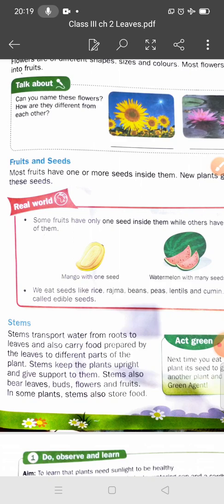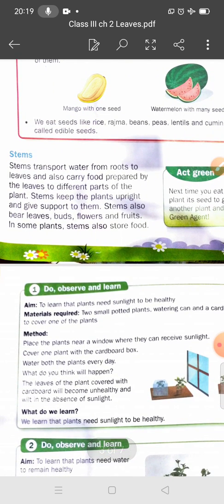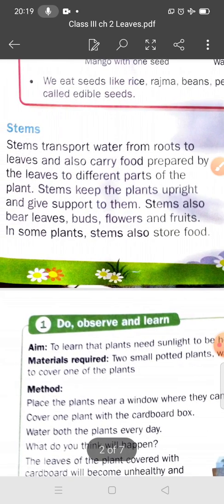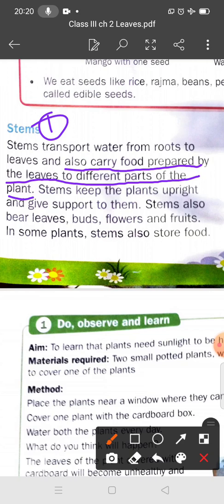Okay, now students, the next topic is the stem. What is the function of the stem? Okay students, it supports the plant, and it transports water from the roots to the leaves, and it also carries food prepared by the leaves to the different parts of the plant. So what is the first function? First of all, it transports water from the roots to the leaves.